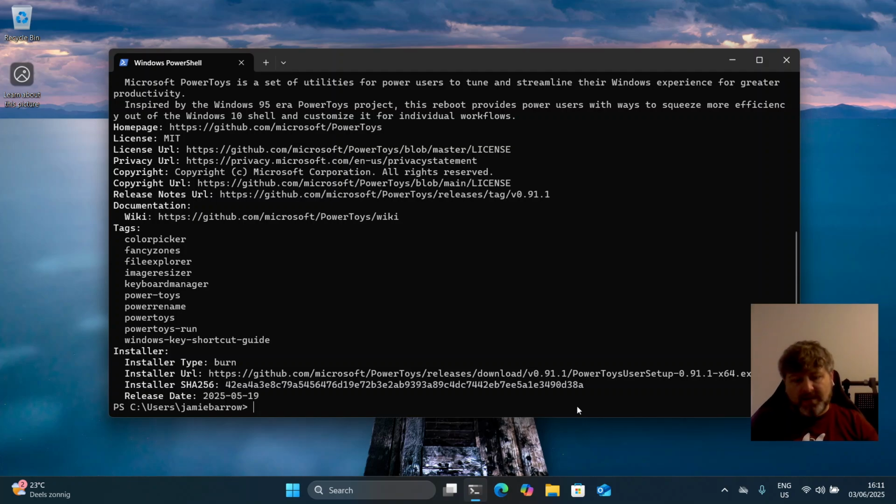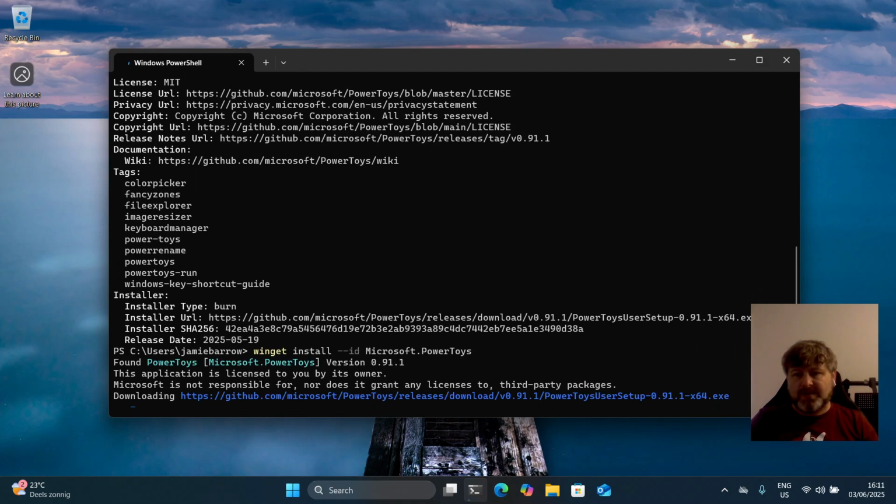So I can press up to go back in the history and go up and down with the arrows, and I can use the left and right arrows to then change it to winget install, and that's going to install a whole suite of nice power utilities from Microsoft. It is quite a large download, I see. But I like to have that as kind of a base set of utilities. It's got some nice features, which I'll show you once it's installed.